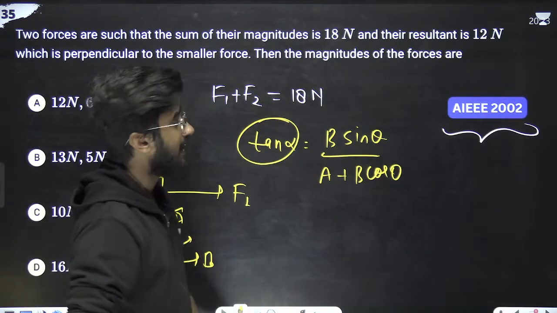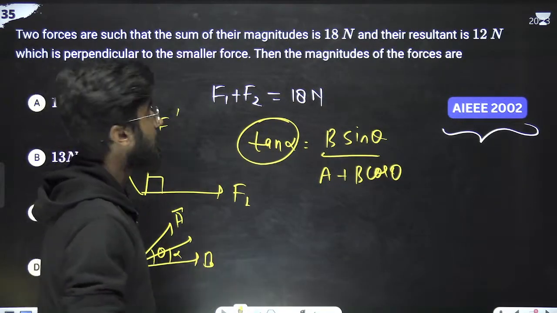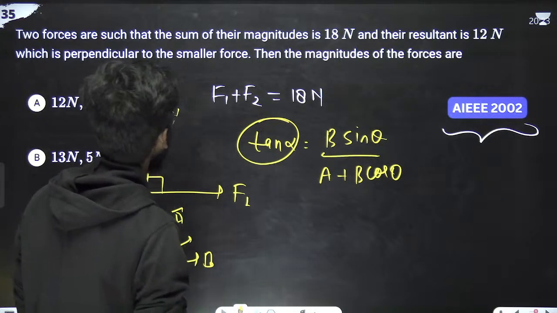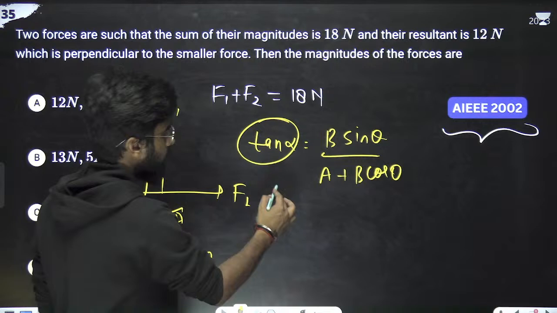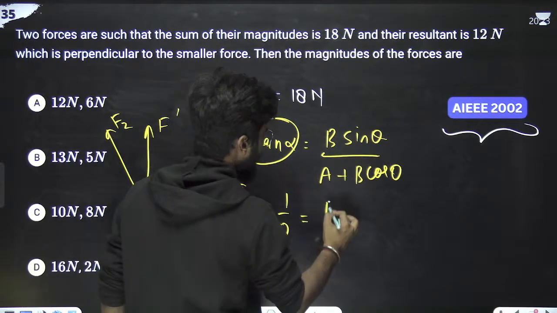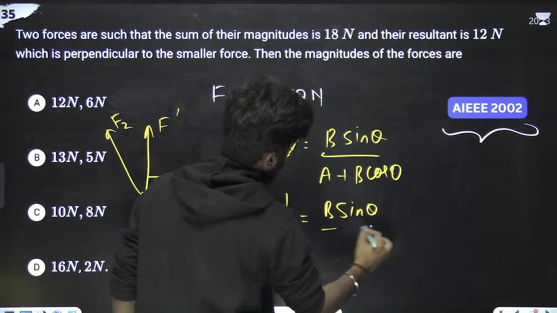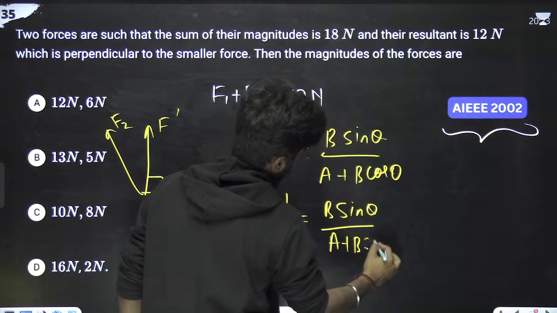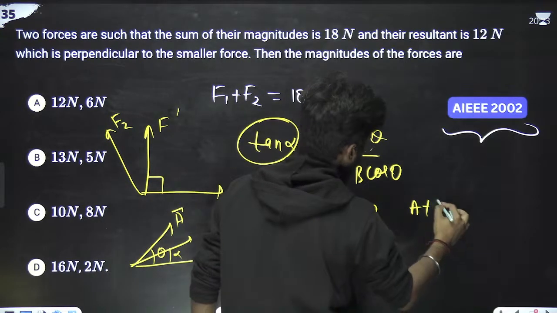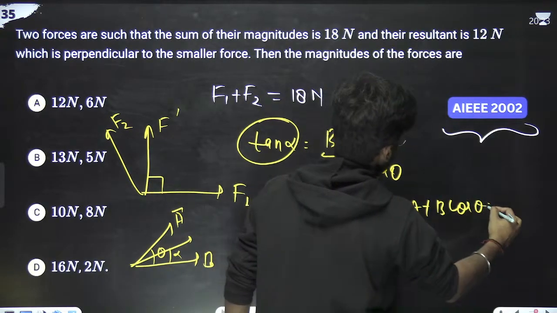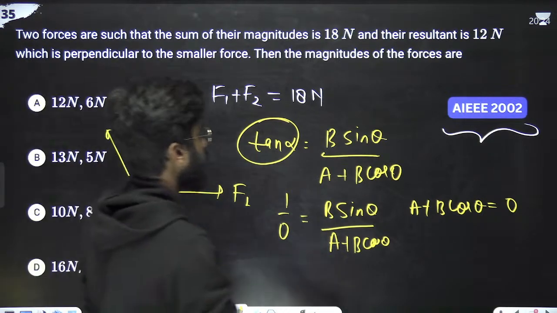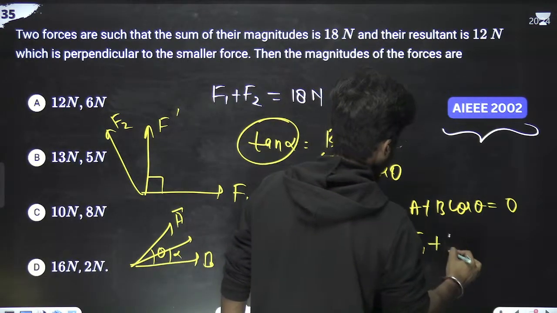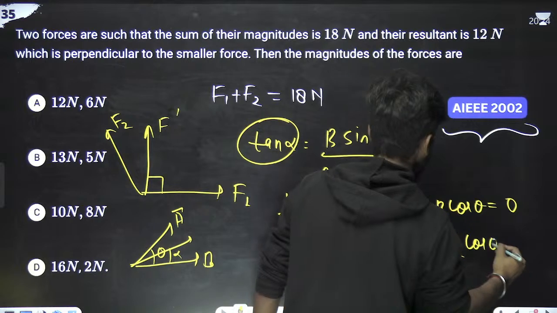Tan 90 is infinity, right? So we can write 1 by 0 equals b sin theta upon a plus b cos theta. So we can write a plus b cos theta equals 0. So we can also write it as f1 plus f2 cos theta equals 0.